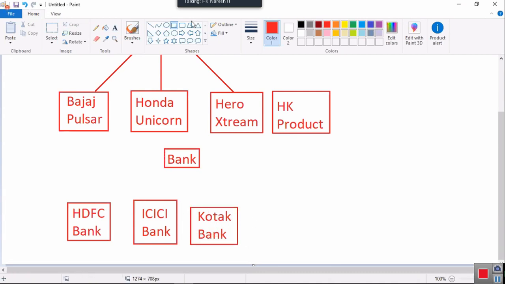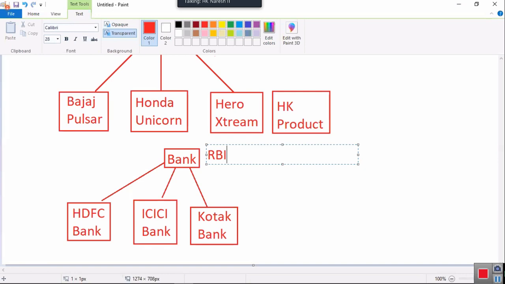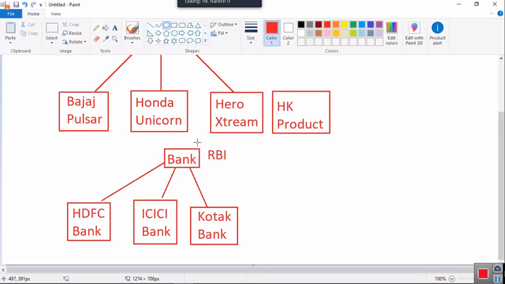Tell me, is Kotak Bank going and asking ICICI Bank or HDFC Bank how they are doing the business? No, right? They are going to ask one common company. Who is that common company? RBI, right? All these banks are following the common bank, that is RBI. They will go to RBI and ask, I want to do the bank business, can you please give me the approval?